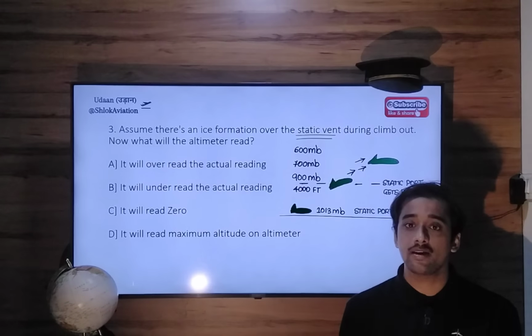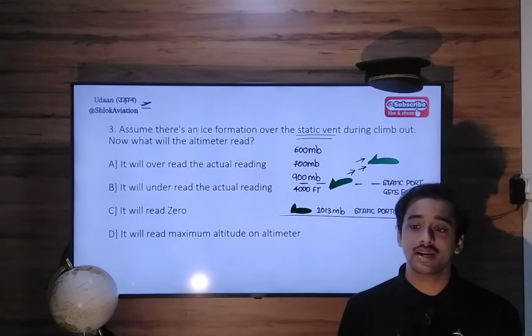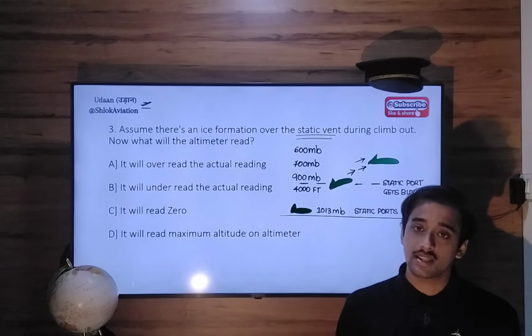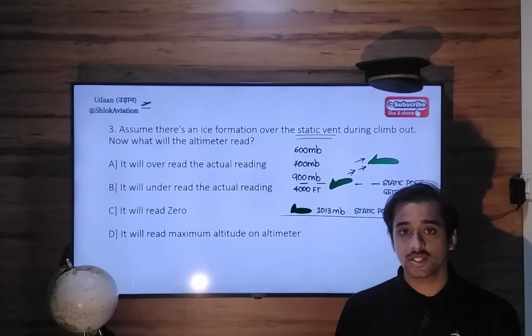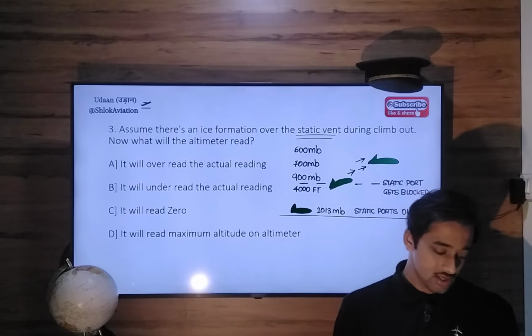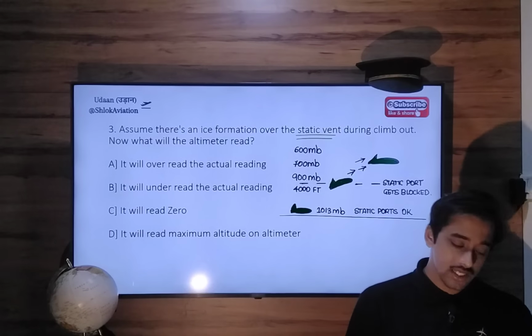If there is no way for outside pressure to enter your aneroid altimeter, whatever pressure was trapped before will remain in it, and as a result you will get the vertical distance, altitude, height corresponding to that pressure. So let's answer this question.